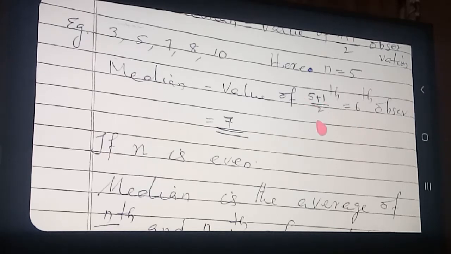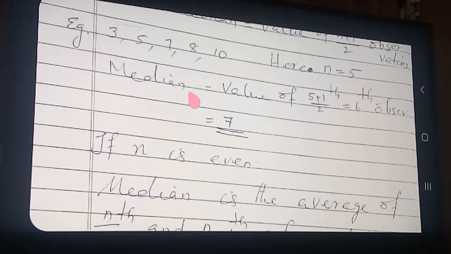5 plus 1 by 2. 6 by 2 means what will come? 3. Third observation. What is the third observation? Here I written 7. Third observation is 7. Clear? So here you have to correct over there. 6 by 2 here. Now, so you got clearly the formula now.